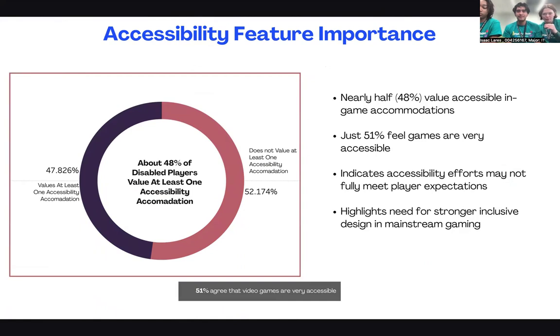One of the other variables that we looked at was if disabled players value at least one accessibility accommodation. We found that nearly half do. And then we also found that about 51% believe that games are very accessible. This indicates that accessibility efforts may not fully meet player expectations and that there is a need for stronger inclusive design in mainstream gaming.